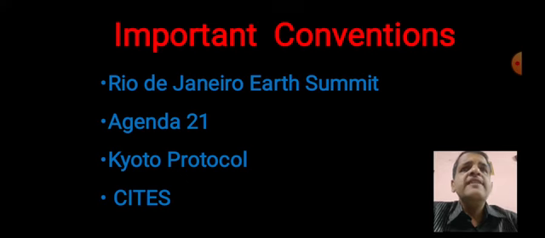Then CITES. What is CITES? CITES means Convention on International Trade in Endangered Species. Certain species, maybe animals, maybe vegetation, flora, are endangered.